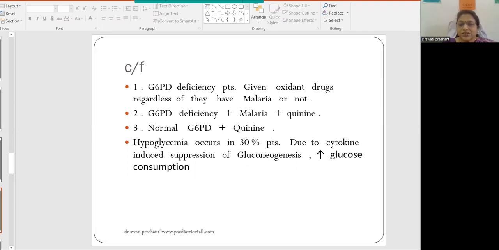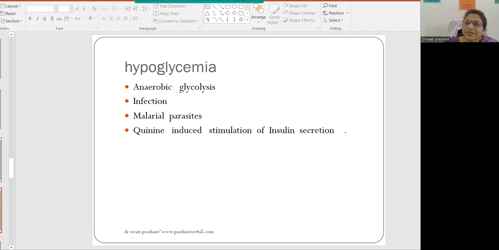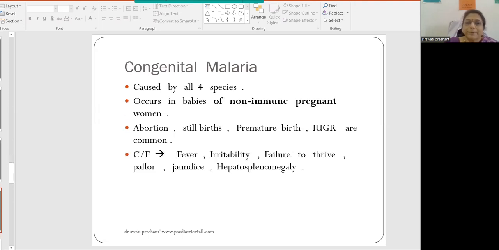Hypoglycemia occurs in 30% of patients due to cytokine-induced suppression of gluconeogenesis, and therefore there is increased glucose consumption. So it's a rule that we always give antimalarials in 10% dextrose to avoid further hypoglycemia by the antimalarial drugs. Hypoglycemia itself is one of the complications because of anaerobic glycolysis, because of infection, because of the malarial parasite, and quinine-induced stimulation of insulin secretion. These all lead to hypoglycemia.